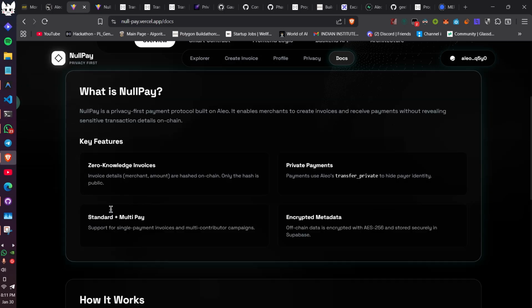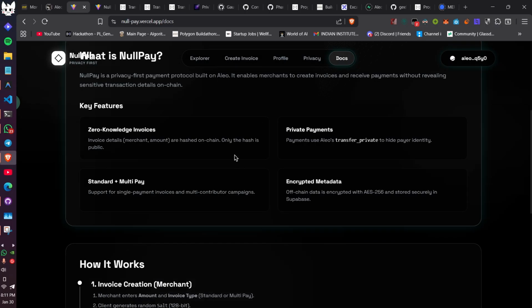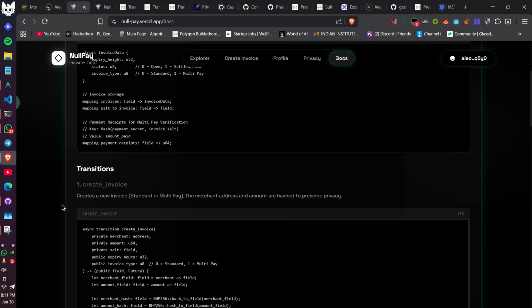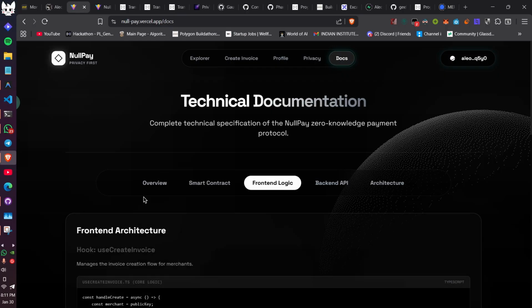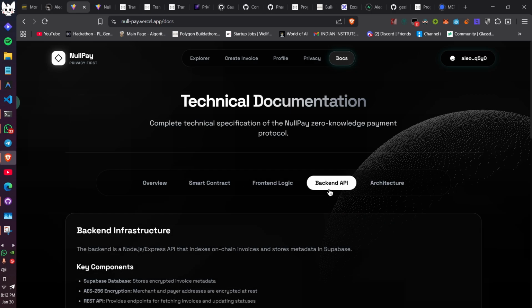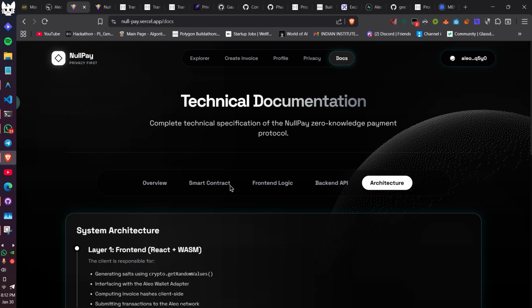in which there is all the technical documentation of this: what is NullPay, what are the key features, how it works. This is basically the whole flow. And the smart contract, I have given all the code here if you want to see, and you can go to the Aleo Explorer as well. The front end logic, all the hooks that are used to create the invoice, search on-chain, and make the transaction. Here is the backend API that we are using in order to make the Explorer, and here is the architecture that we are using.